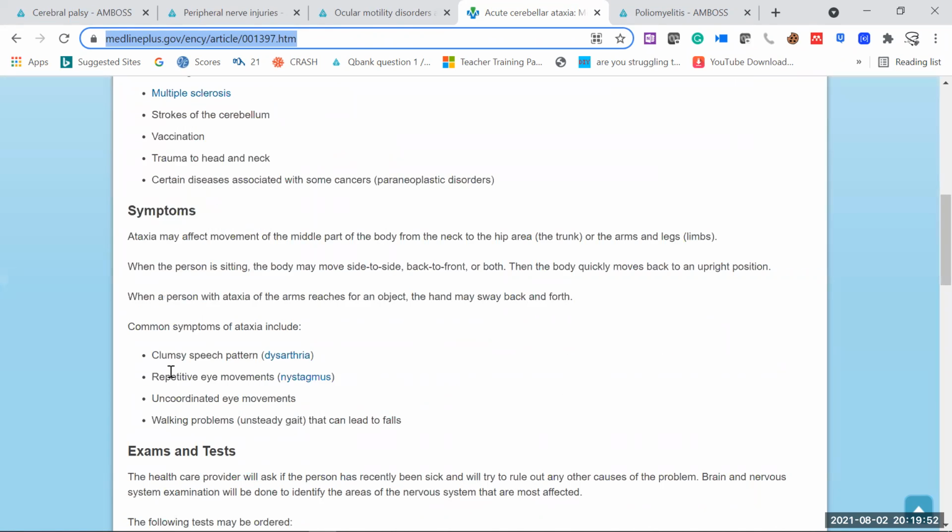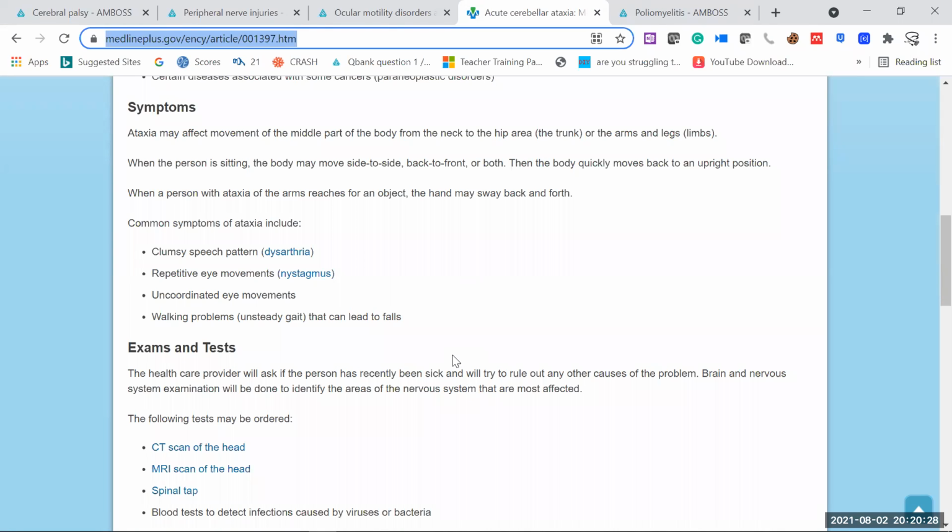Mostly the child presents with a clumsy speech pattern and clumsy gait. That means dysarthria: there is no proper speech, you cannot understand, the baby is mumbling. So that's called clumsy speech, clumsy gait. The baby is walking, but very uncoordinated, and you have to hold the baby's hand all the time during walking. There may be some eye problems, nystagmus, uncoordinated eye movements, and walking problems that lead to falls. So these babies are very prone to falls.